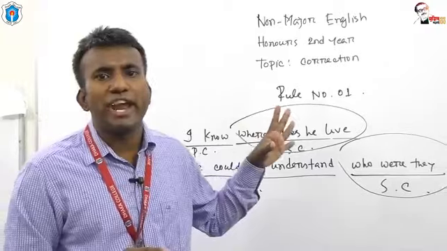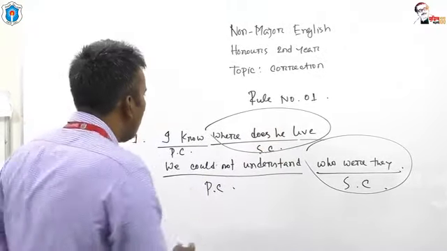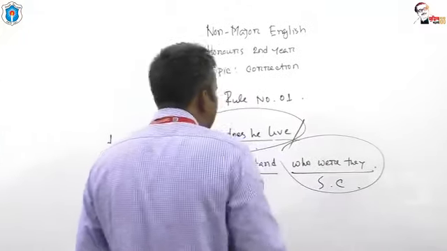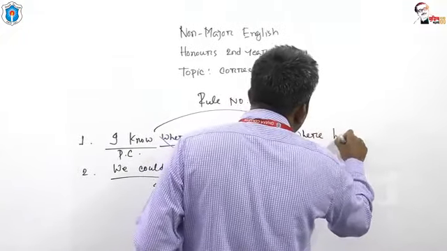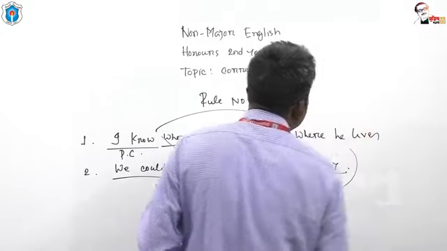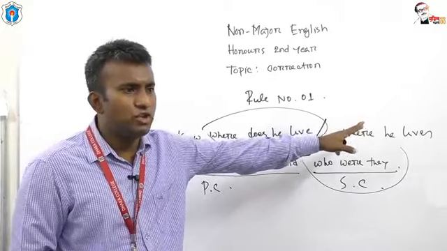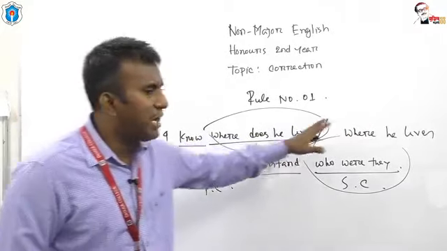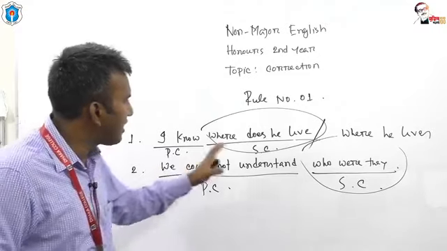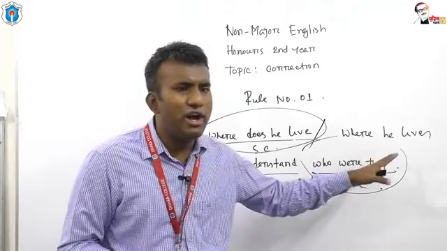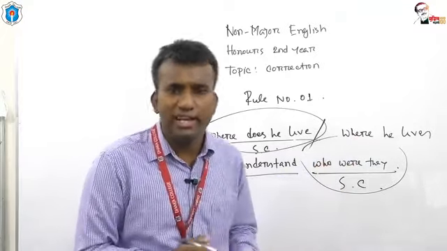Now, I'd like to rectify. I'd like to give you the correct option. Where does he live? You should write where he lives. I know where he lives. Is it clear to you? This is the answer. What is the second one? We couldn't understand. Who were they or who they were? The answer would be who they were. Is it clear to you?